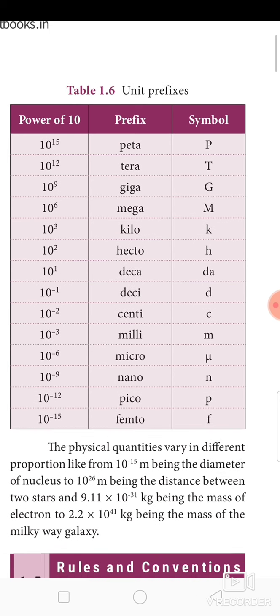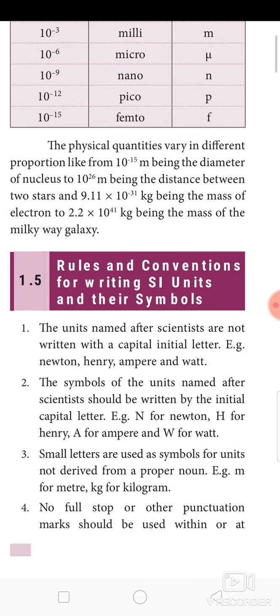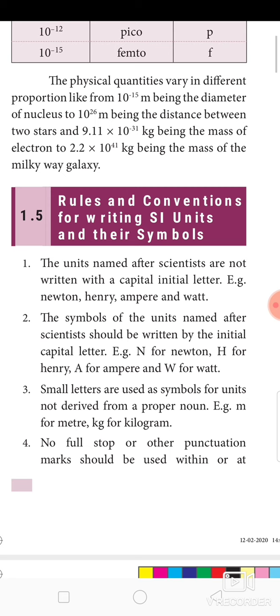Now let's see the rules and conventions for writing SI units and their symbols. See, you need to forget everything whichever you used up to date. You have to forget some rules of other subjects. In sciences, you have to deal with science in a different manner. You need not mix the rules of other things with the scientific rules. Scientific rules are different, and you must follow those scientific rules whenever you are supposed to write scientific notations.